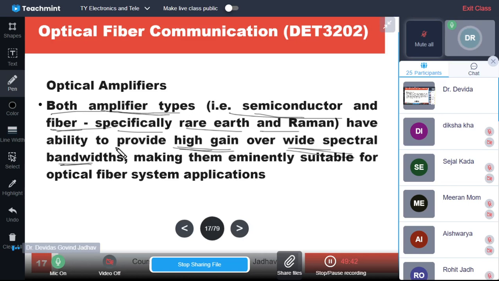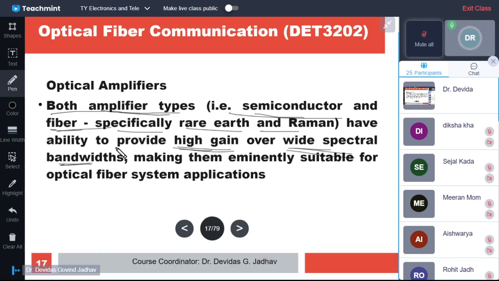Gain is high as well as spectral bandwidth is sufficiently wide in the semiconductor amplifier, and in case of fiber, rare earth and Raman amplifiers. But in case of fiber, the Brillouin amplifier has narrow bandwidth. Although the gain is high, the bandwidth is narrow.